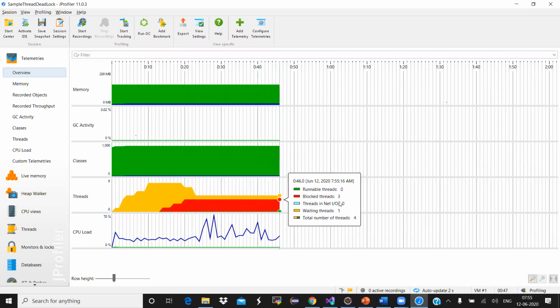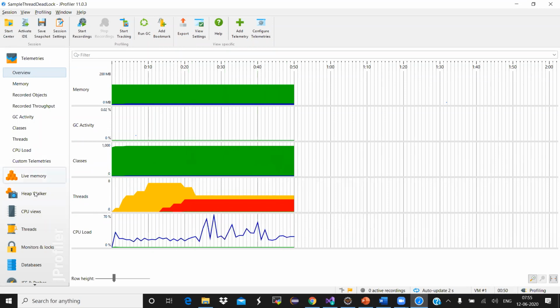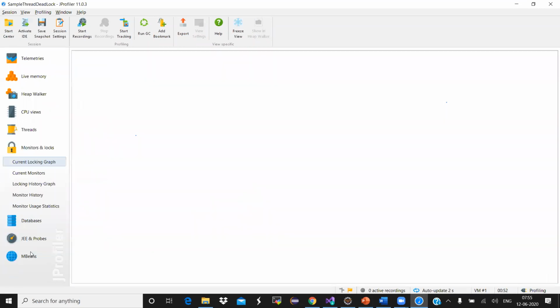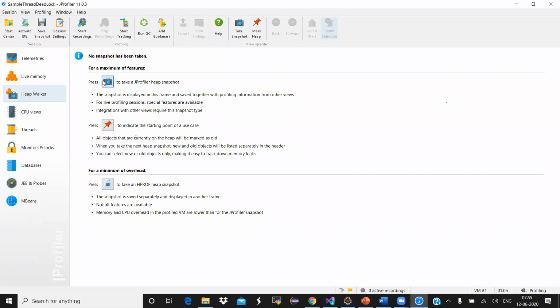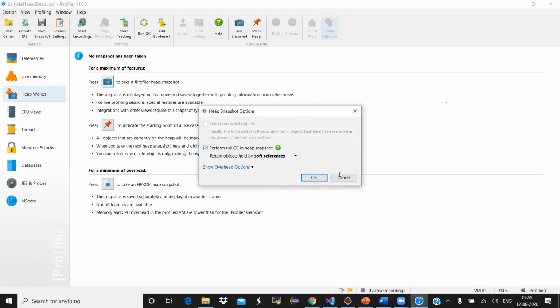Now I have some 3 blocked threads, right? If you go to monitors and locks, here in the current locking graph, you'll understand which thread locked which object. All these things will be explained in detail. You can also go to the heap walker. You can take a heap snapshot like this. You can take a heap like this. You can select the type of references here.